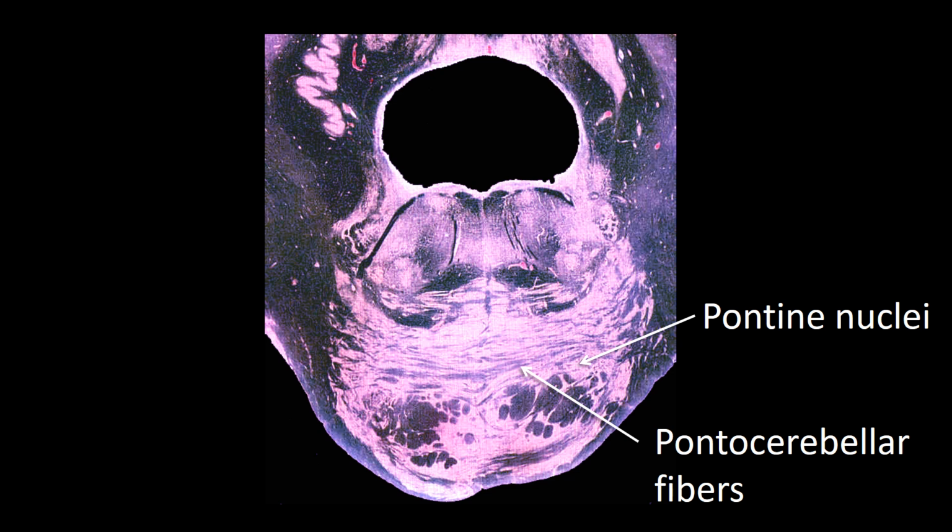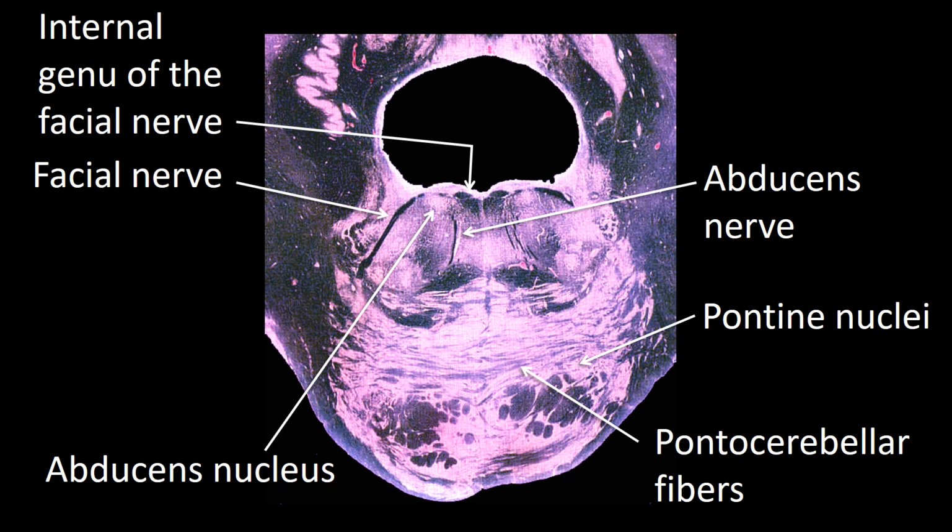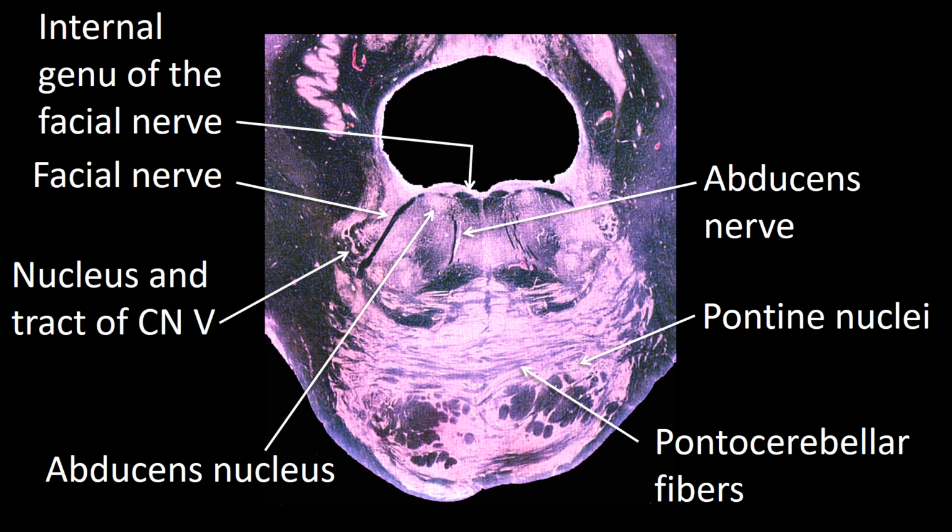I am showing you this specimen to give you a better anatomical perspective of pontine lesions. In this specimen, we can see the relation between the just mentioned structures. The pontine fibers in pale blue, these are the fibers from the pontine nuclei of one side going to the opposite middle cerebellar peduncle. The pontine nuclei in pinkish white, the source of the pontocerebellar fibers, the nucleus of the abducens, the fibers of the abducent nerve, the facial nerve fibers, most of them on the way to the muscles of expression, the internal genu of the facial nerve, and the nucleus and tract of cranial nerve 5.